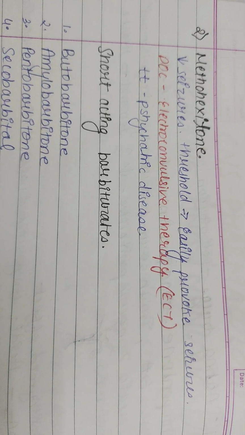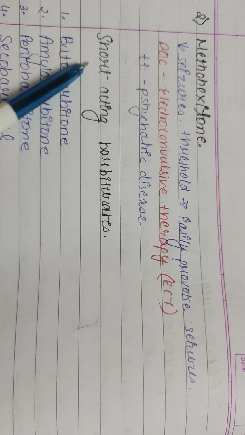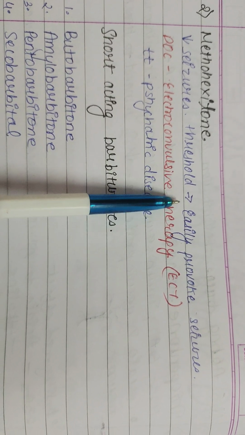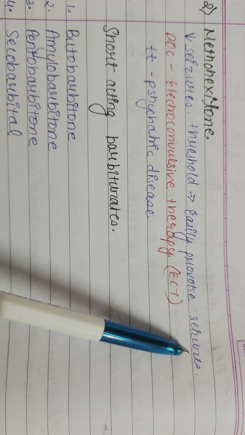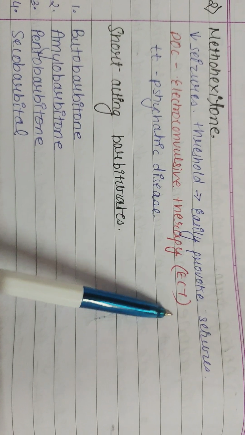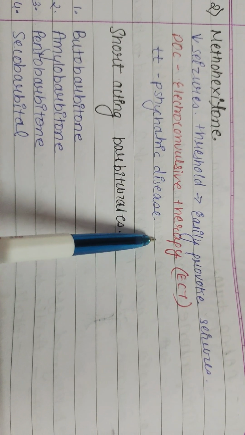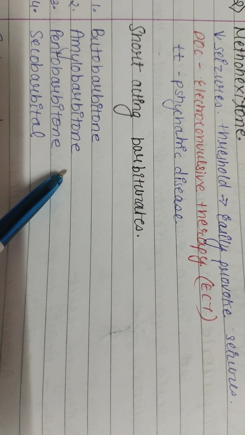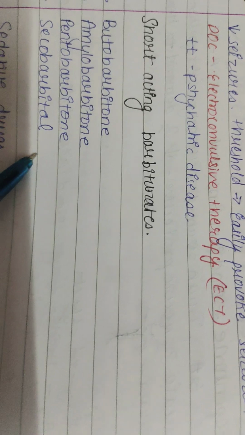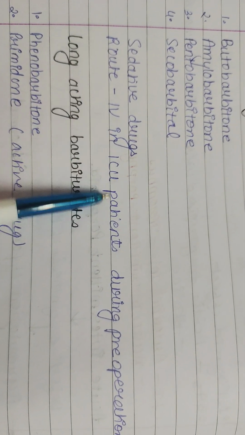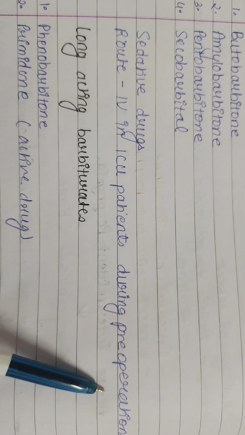The second ultra short acting barbiturate is methohexitone. It decreases the seizure threshold and easily provokes seizures, so it is the drug of choice for electroconvulsive therapy, used for the treatment of psychiatric disease. Other short-acting barbiturates are butobarbitone, amylobarbitone, pentobarbital, and secobarbital. These sedative drugs are given IV in ICU patients and pre-operatively.